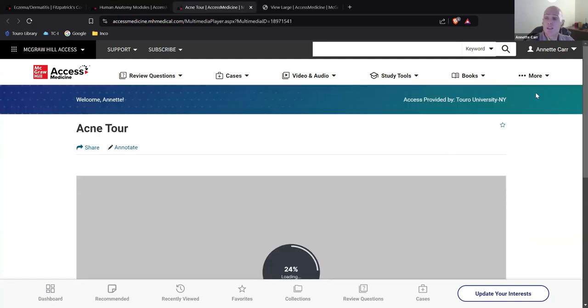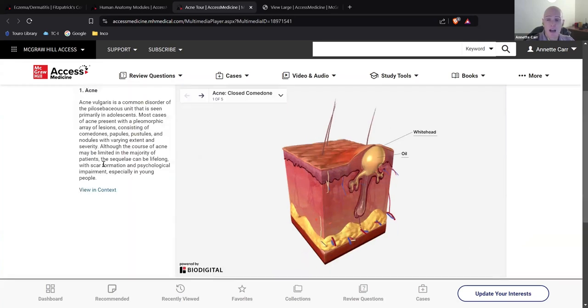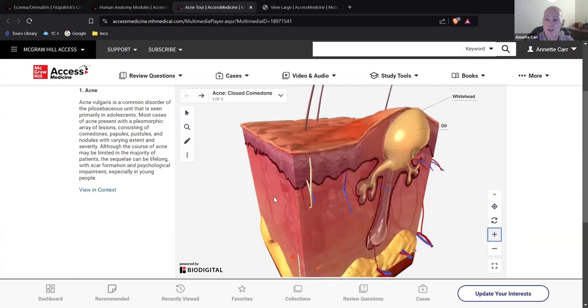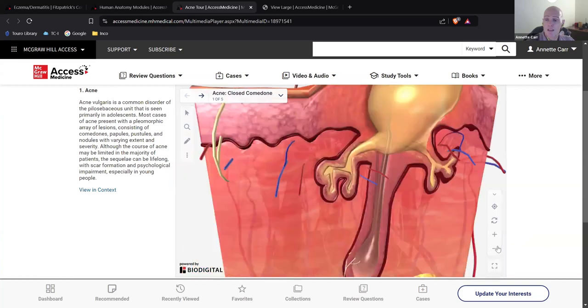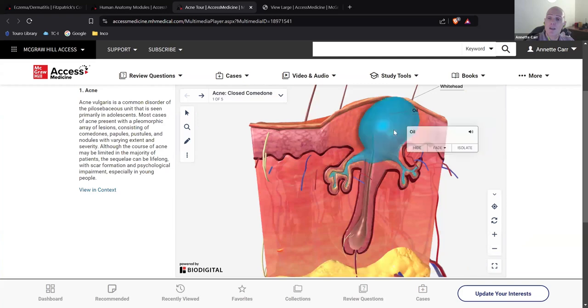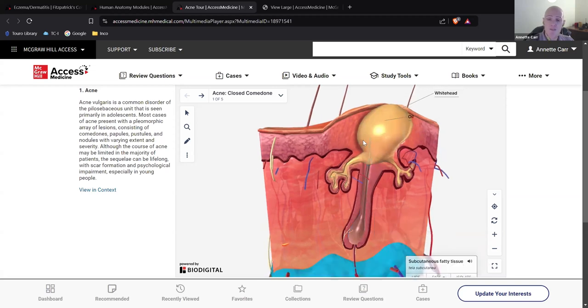Okay. So what it's going to do is load up an infographic here. And it's going to talk a little bit about acne. And I can zoom in on this. I can turn it around and flip it around. But more than that, I can click on here and I can define what various items are on this infographic, on this cross section. So here, if I click here, that's going to tell me that's oil. This is going to tell me that this is hair. Down here, this is going to be subcutaneous fat. Okay, so we got definitions here.